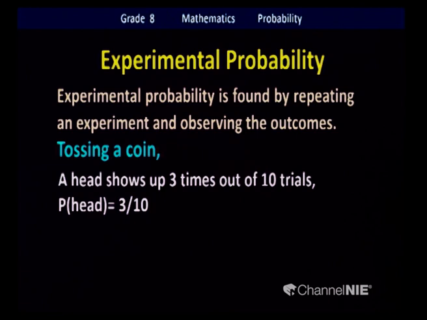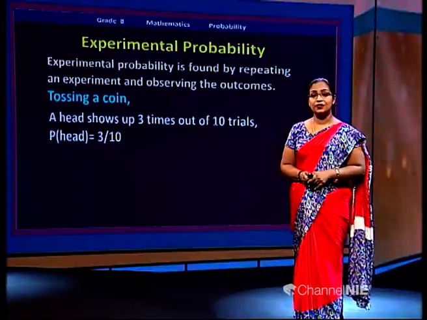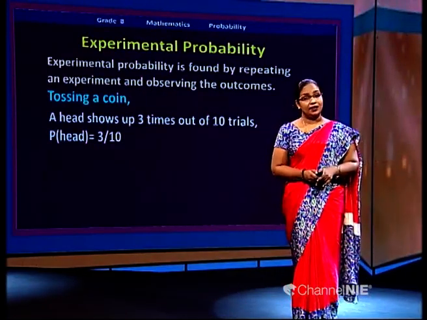Out of that 10 times, head turns up only 3 times. So the experimental probability of getting head when tossing the coin 10 times is 3 over 10. Is it clear? It's different from the theoretical probability.